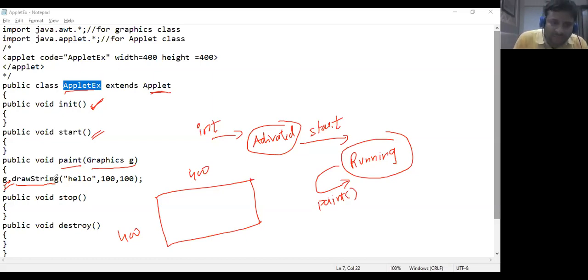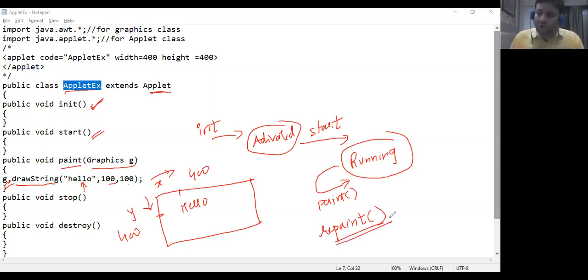So I'm drawing a string hello at the 100 comma 100 position. Let's say this is 100, this is 100, this is X, this is Y. So at 100 comma 100 we will get the output hello. Now it will continue to be in the paint method. We can call the paint method again and again by using which method? Repaint. If I intend to call paint again and again, I'll make use of repaint.